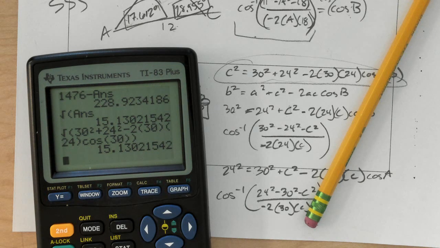So there you go. That's the law of cosines. Pretty straightforward. We'll talk about law of sines in the next class. That's it.